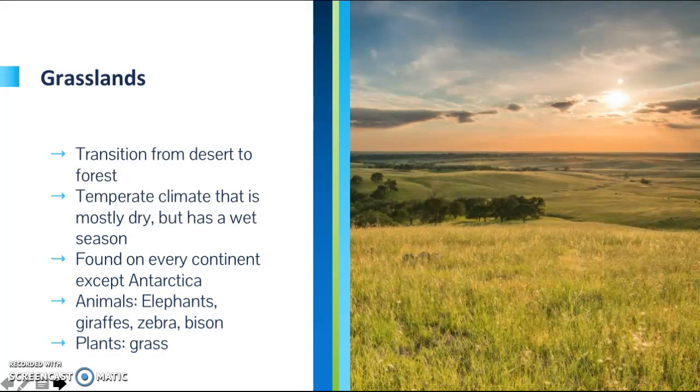Grasslands are the transition lands from deserts to forests. It mostly has temperate climates that are mostly dry but with a wet season. It can be found on every continent except Antarctica. Some of the most majestic animals live here, such as elephants, zebras, giraffes, and bison. And like the name states, the plants that you can find are grass.